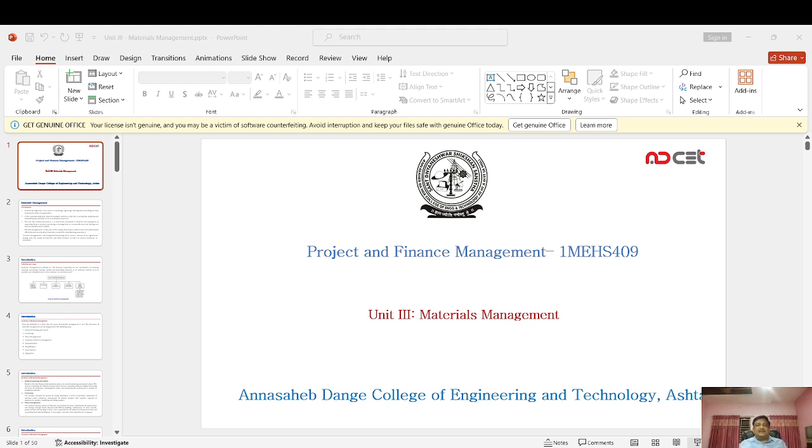So there are other well-known parameters, such as right contractual terms, right material, right place, right mode of transportation, and right attitude, which are also considered for purchasing. Previous 5 Rs are also important. Along with this, these parameters are right contractual terms, right material, right place, right mode of transport, and right attitude of the supplier. These are also equally important parameters of purchasing.